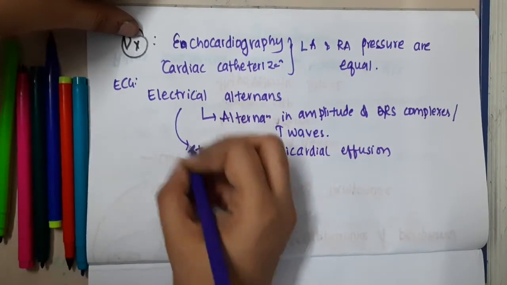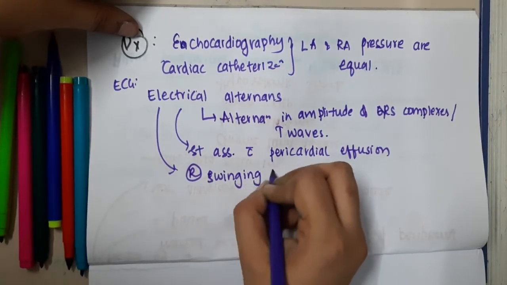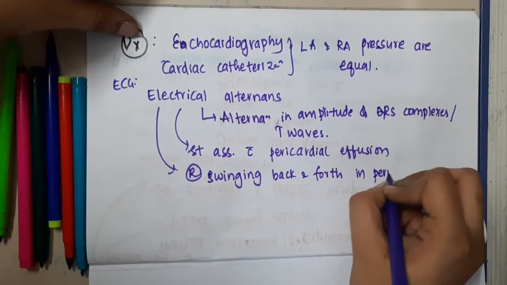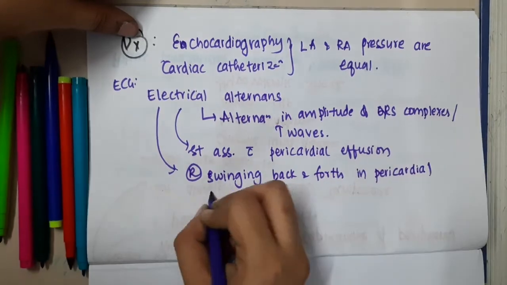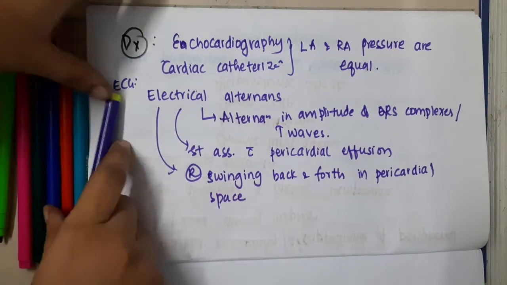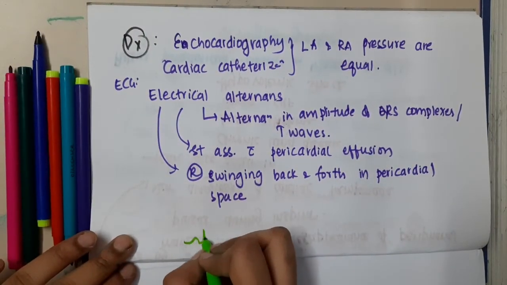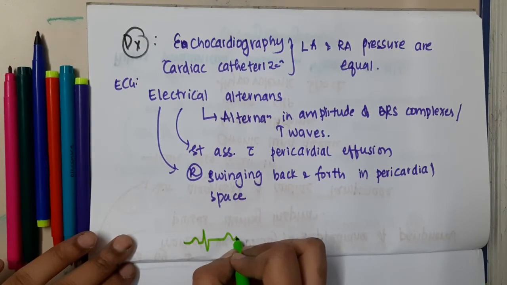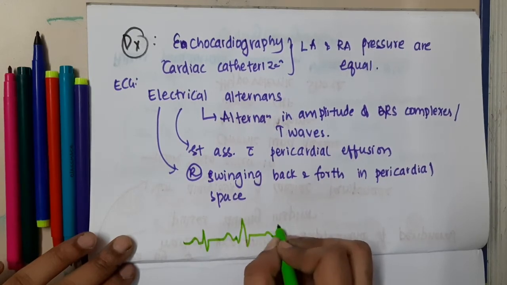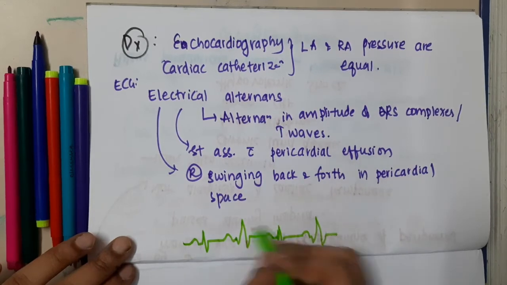Why does this occur? This mainly occurs because of the swinging back and forth of the heart in the pericardial space, which results in electrical alternans. So if I draw an ECG, one wave will be small, one wave will be large, the third wave will be similar to the first wave, and the fourth wave will be similar to the second wave. It will be something like this.